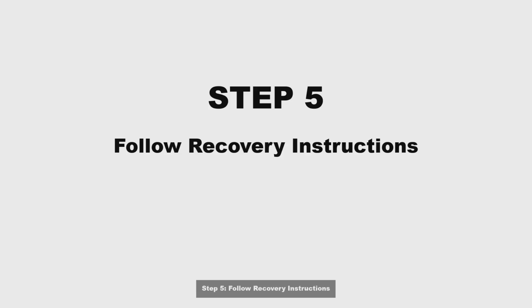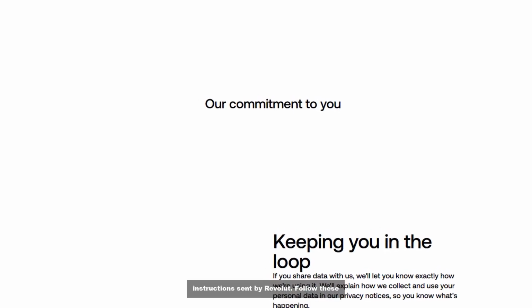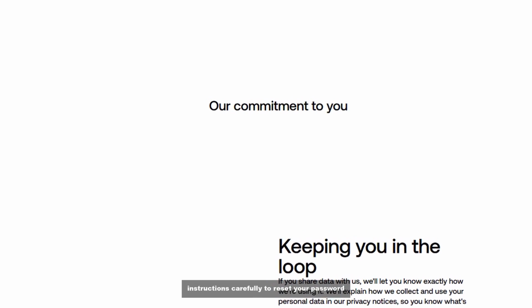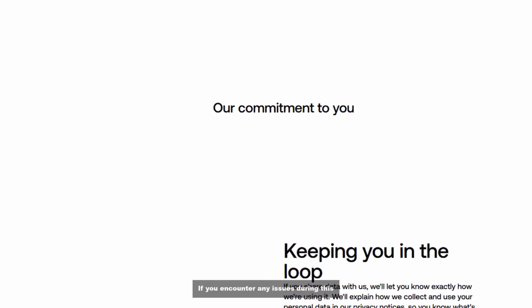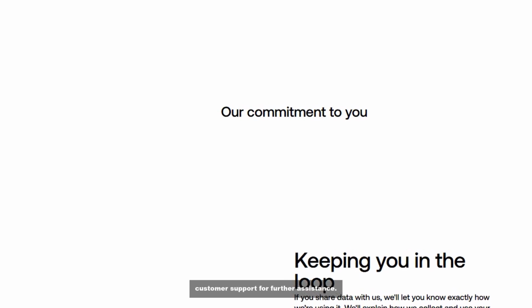Step 5. Follow recovery instructions. Check your email or new phone number for instructions sent by Revolut. Follow these instructions carefully to reset your password and regain access to your account. If you encounter any issues during this process, consider reaching out to Revolut's customer support for further assistance.